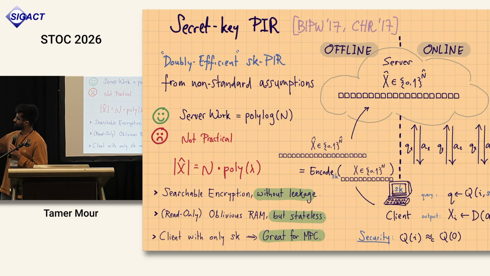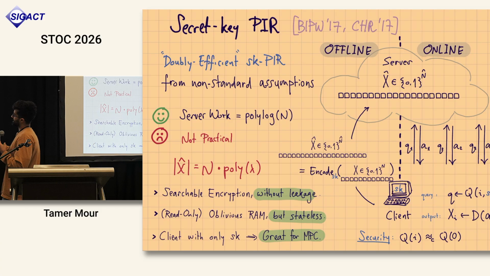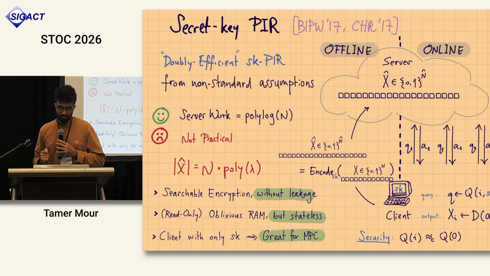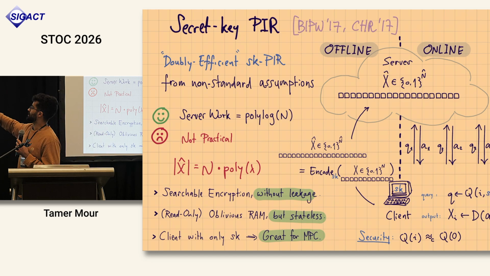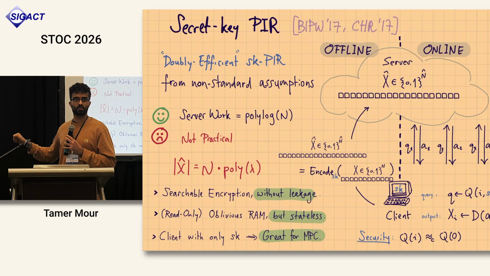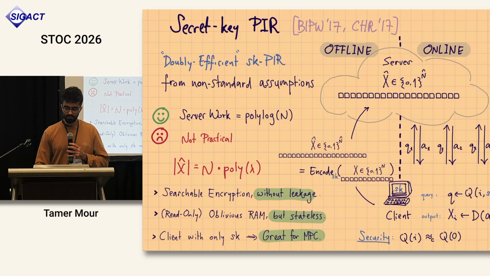Lastly, since the client only has a small secret key and not a state that he has to maintain, this can be great for MPC, to plug into some MPC protocols and applications, to distribute the client in some sort of public database situation and so on. And the last thing I want to add is that our results also extend to other models of PIR where the database is public or owned by the server. So that's the model where I'm going to show you our results today, but our results are not restricted only to this model.